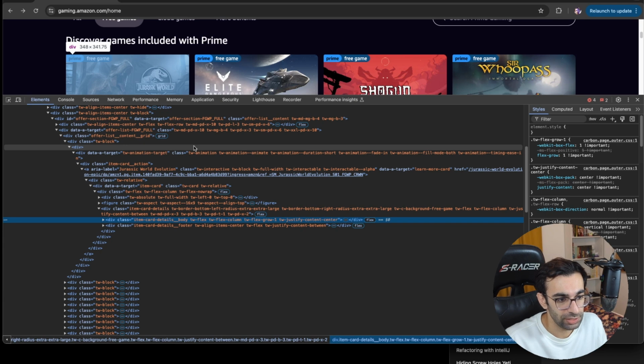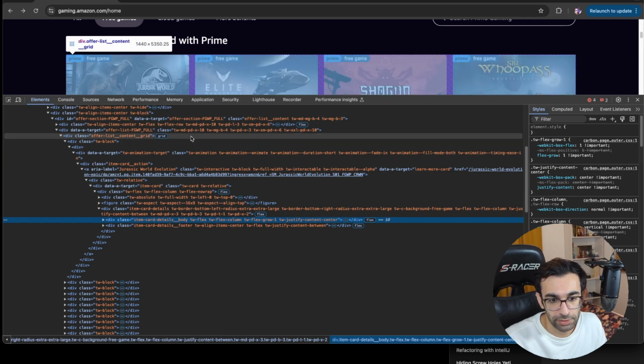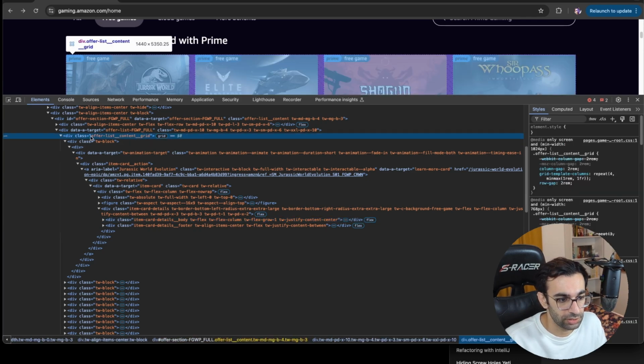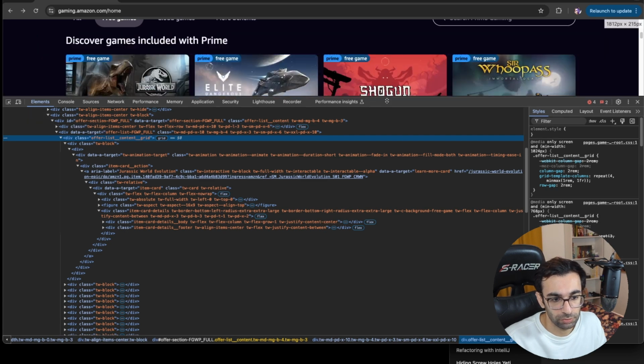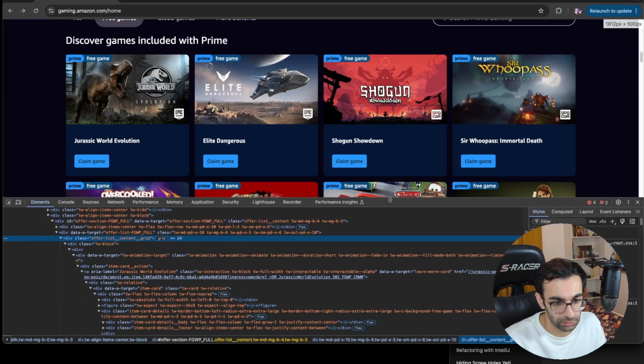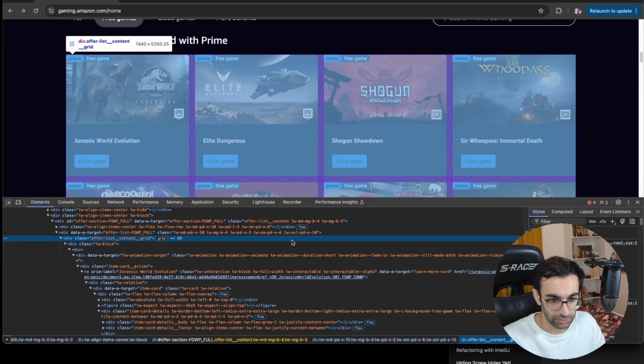So what I want to see is the whole block that contains all these free games. When this block is present, then I'm pretty sure that the page is loaded. Like this one, as you can see, which is a division with the class called offer list content grid, it contains all the free games that I want. If I move this a little bit down and hover on this, you can see that it contains all of the free games. So now we know exactly what we want to wait for.